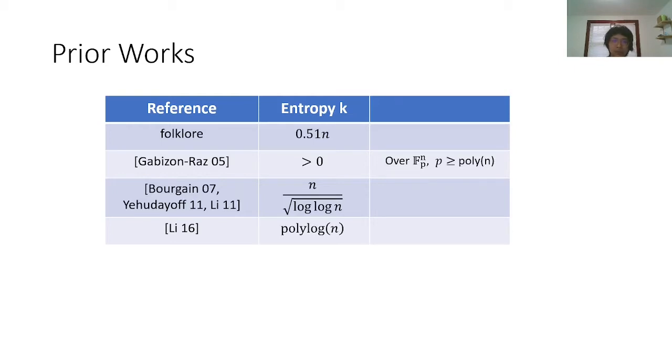A folklore result shows that the inner product function is actually an affine extractor for entropy slightly greater than 0.5n. Then Gabizon and Raz showed how to construct an affine extractor for any positive entropy, but their result only works for a large prime field, and we really need the affine extractor to work for F2 for some applications such as circuit lower bounds. Then Bourgain showed how to construct affine extractors over F2 for entropy slightly sublinear, and then Yehudayoff and Li obtained a similar result using a simpler construction.